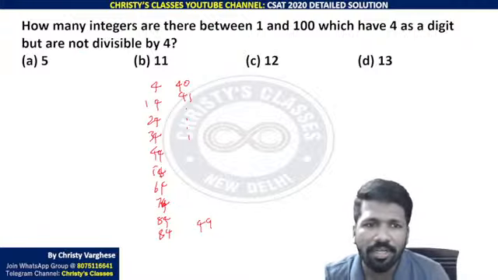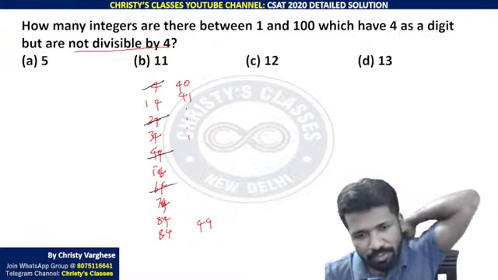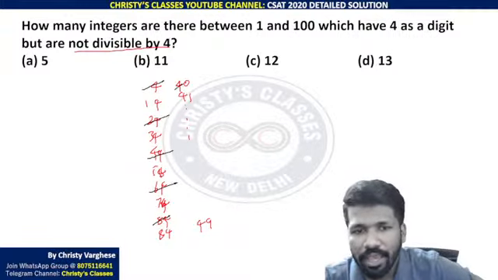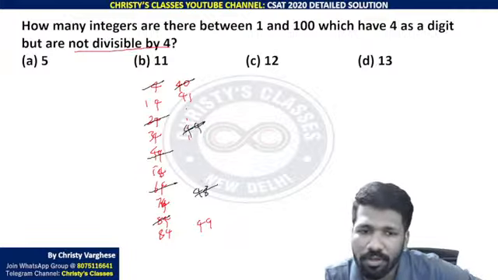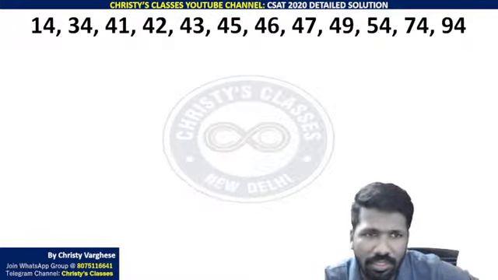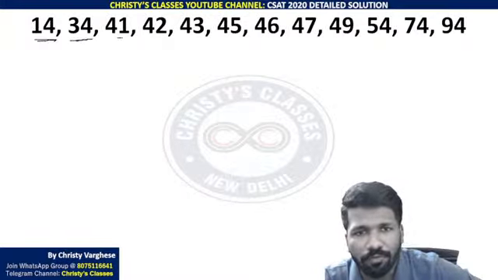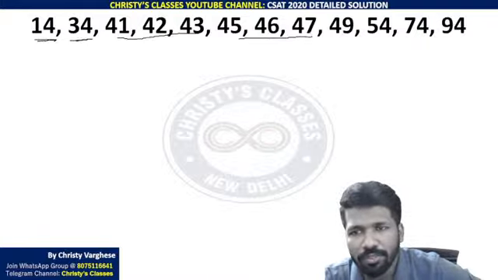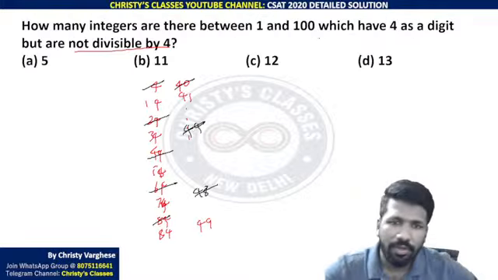But we don't want multiples of 4. Multiples of 4 should be deleted. Which all should be deleted? 4 is a multiple of 4. 24 is a multiple of 4. 44 is a multiple of 4. 64, 84 also. And 40, 44, 48 are also multiples of 4. So the remaining numbers, to give you clarity: 14, 34, 41, 42, 43, 45, 46, 47, 49, 54, 74, 94. So how many numbers? 12 numbers. So 12 is the answer.